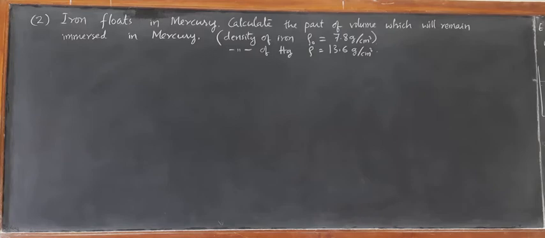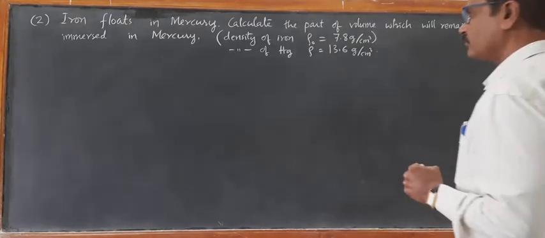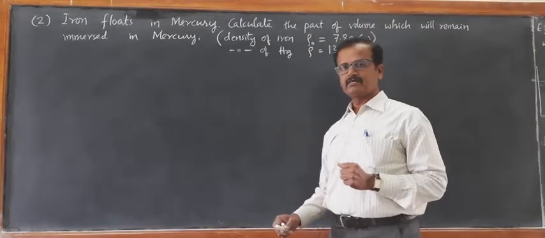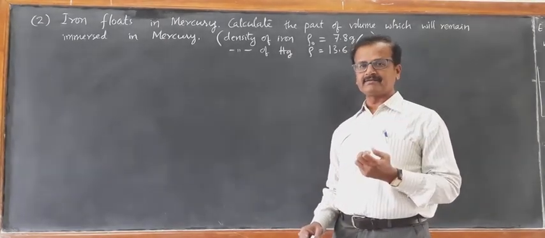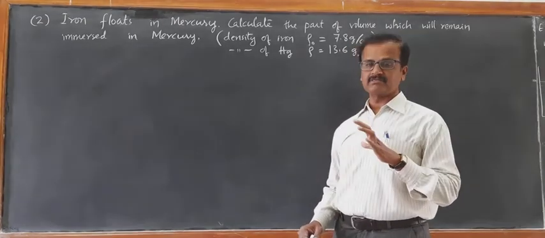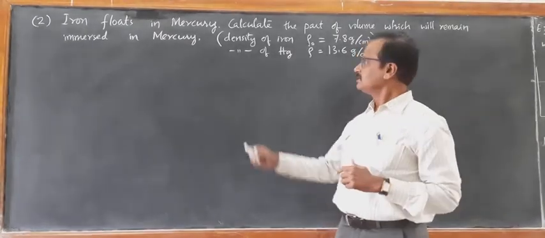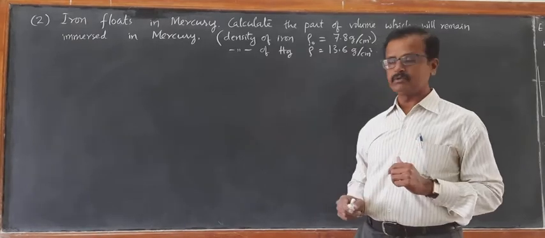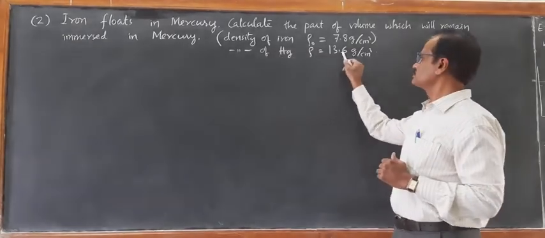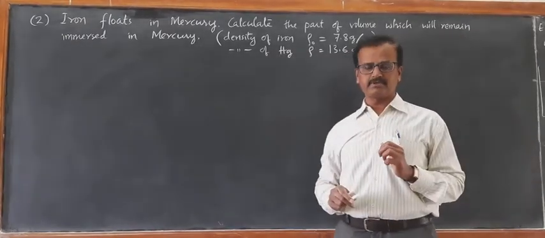Look at this second problem. Again, it's very simple. Iron floats in mercury. Why does the iron float in mercury? It's interesting. Iron is a heavy metal and mercury is the only liquid metal. Iron floats on the surface of mercury. The reason is that the density of iron is 7.8 gram per centimeter cube, whereas the density of mercury is 13.6 gram per centimeter cube.